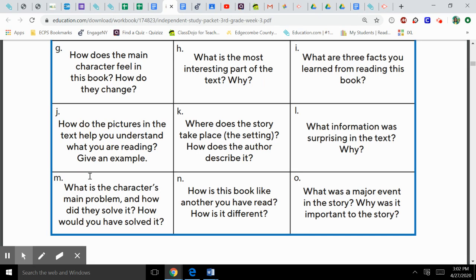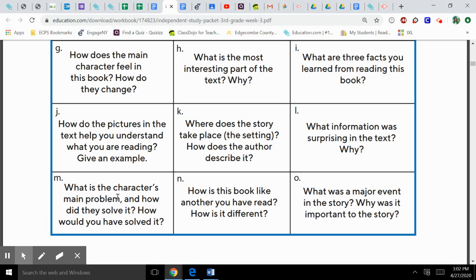And remember, that's very important in helping us to understand what we read. So that's J. Where does the story take place? The setting. How does the author describe it? That has to do with literature books again. So setting is very important in literature stories. What information was surprising in the text and why? This could be for an informational book.